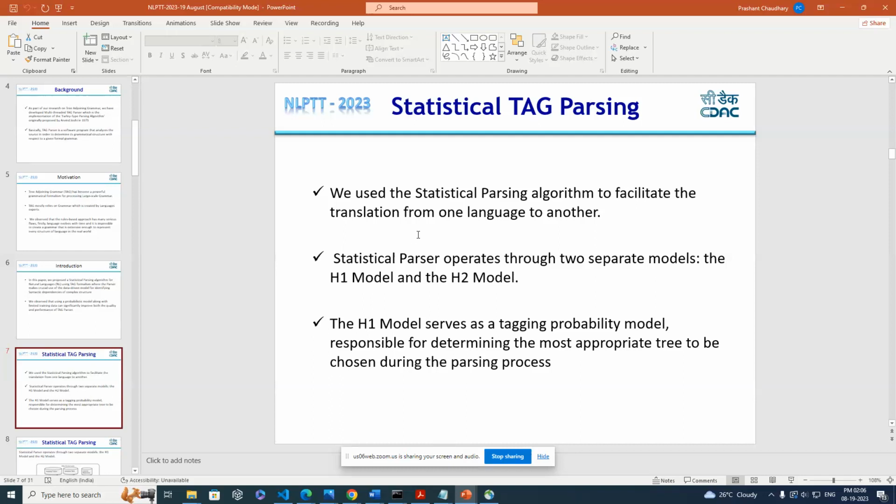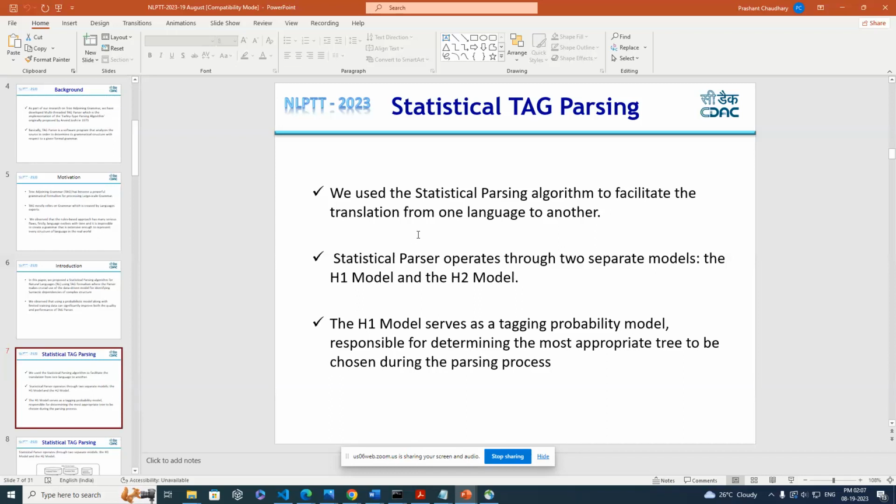In tree adjoining grammar, picking the right tree is the basic objective. We have certain trees, and they are used during the principal operations of adjunction and substitution. On the basis of each node, there is a certain tree that is a candidate to be adjoined there. At that time, the decision of picking the right tree is the most important.